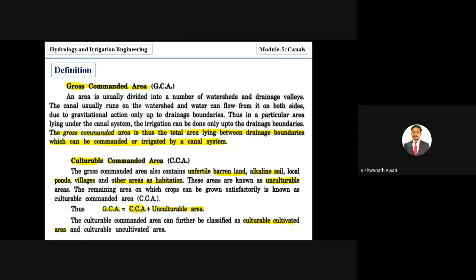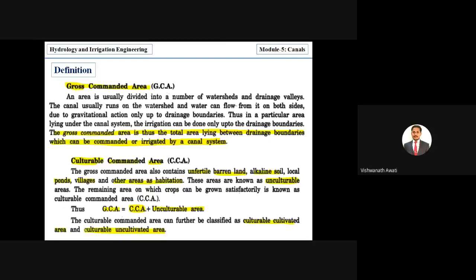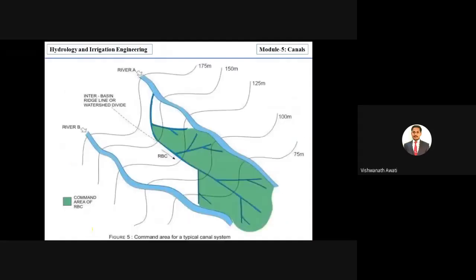Culturable uncultivated area means the land is good, but in that particular season it is not cultivated and there are no agricultural activities. That area is called uncultivated area, but being culturable it is good for agriculture.